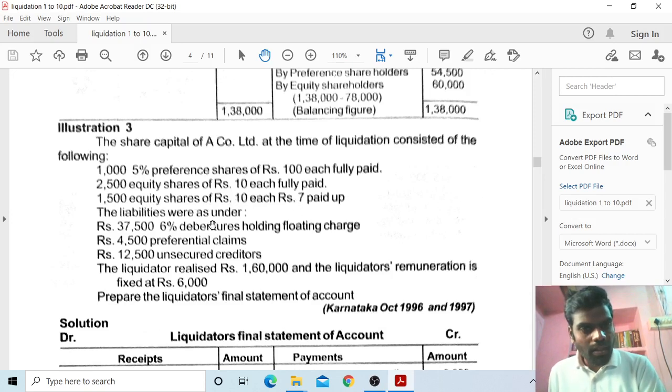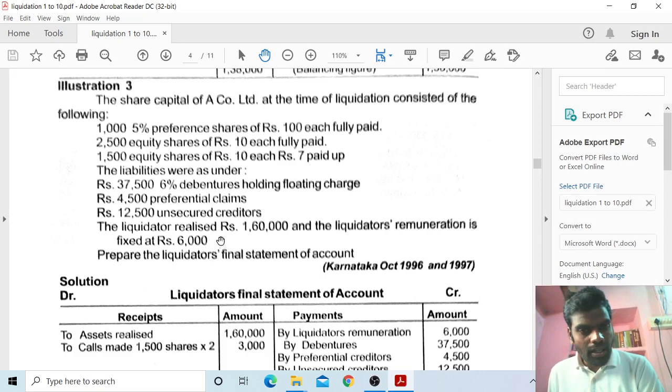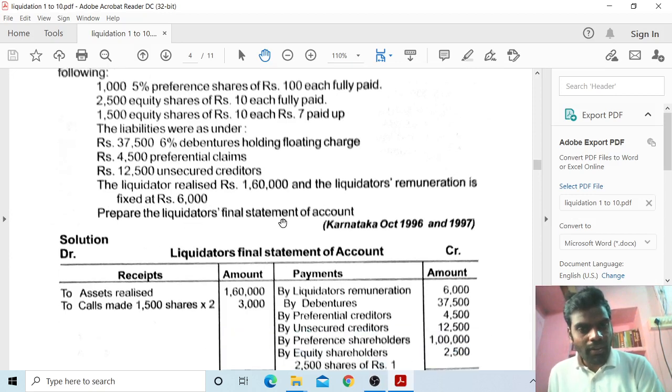The liabilities were as under: rupees 37,500 6% debentures with floating charge, 4,500 preferential claims, and 12,500 unsecured creditors. The liquidator realized rupees 1,60,000 and the liquidator's remuneration is fixed at 6,000. Prepare the liquidator final statement of account.